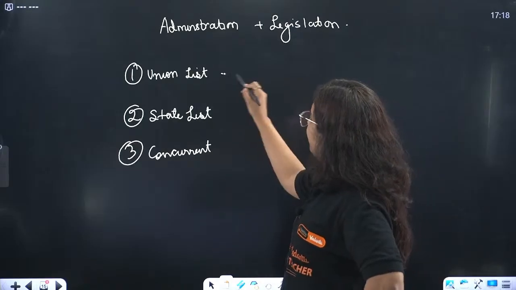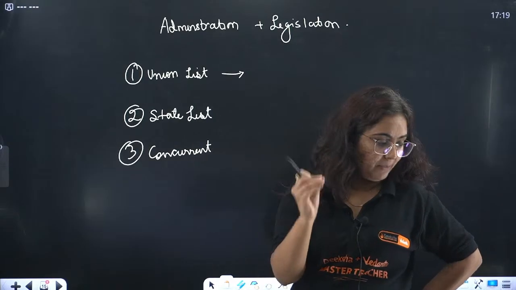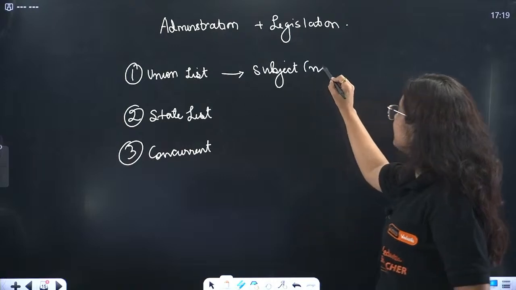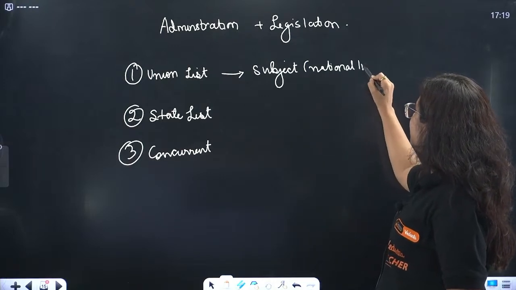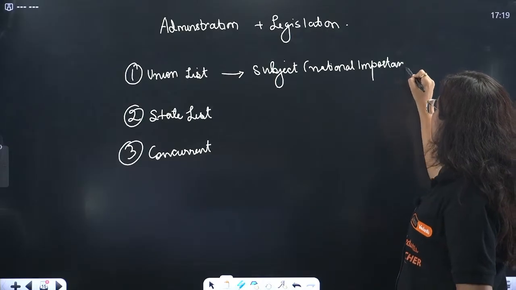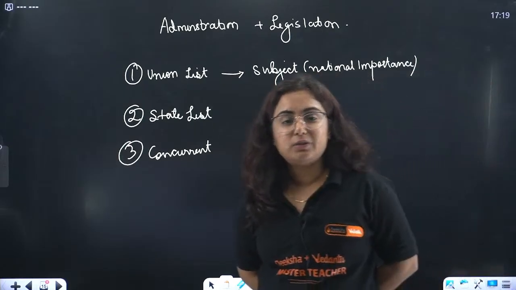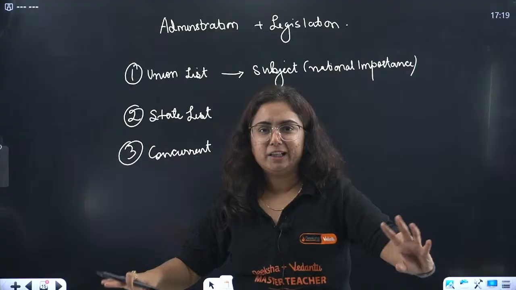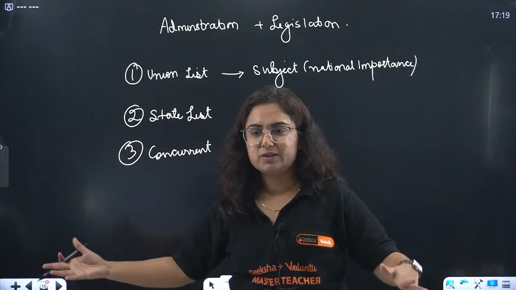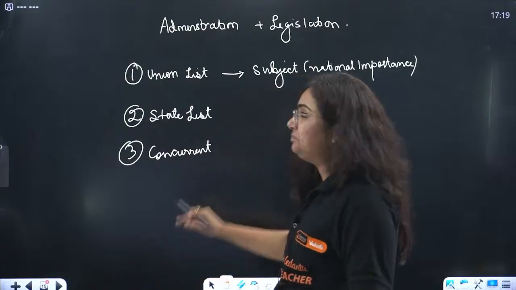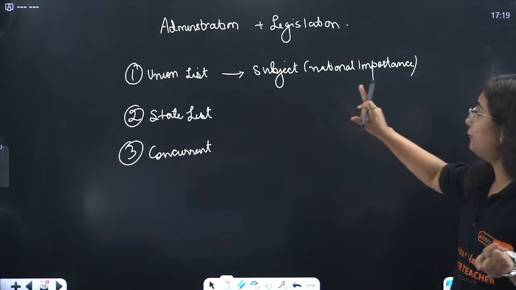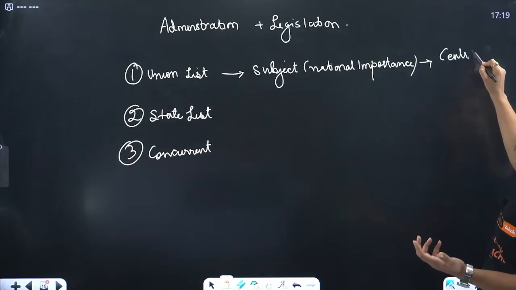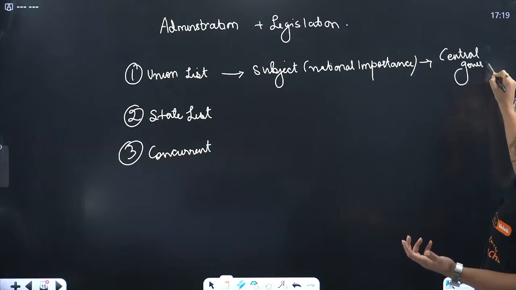So, in this union list, beta, pay attention, all the subjects that are of national importance, that means the subjects where equal decision shall be taken for the country, like defense of the country. What if we give the defense to the states? MP will be fighting with Rajasthan, Kerala will be fighting with Tamil Nadu, and the result will be chaos. So the union list has the subjects that are of national importance. And who makes the law? The central government makes the law.